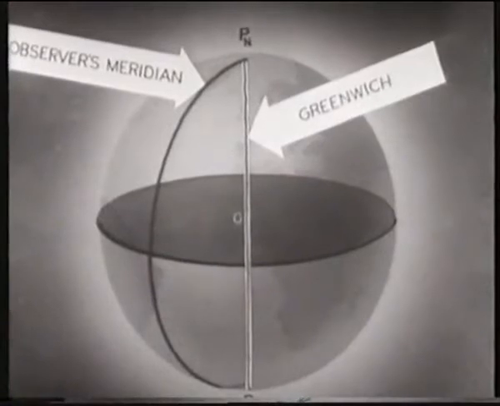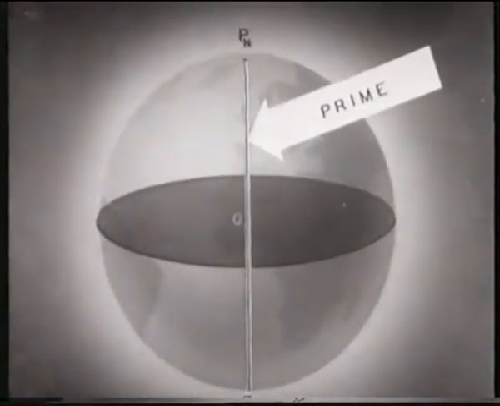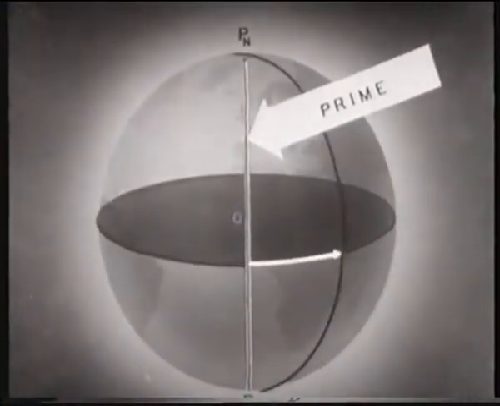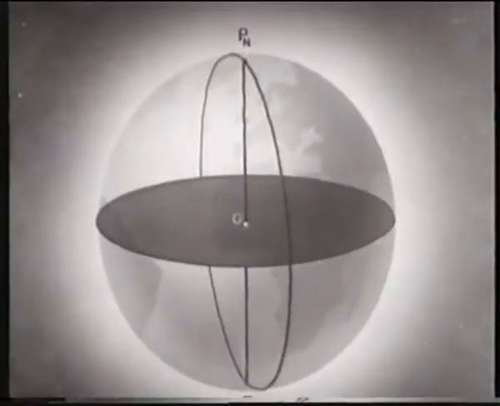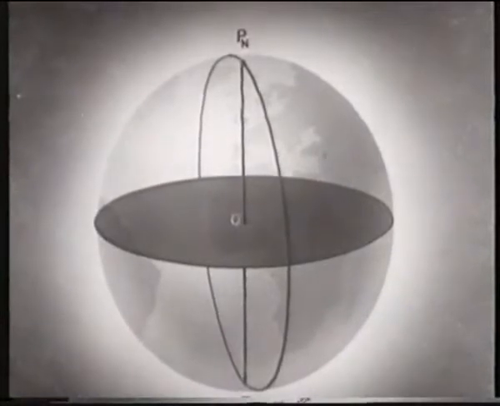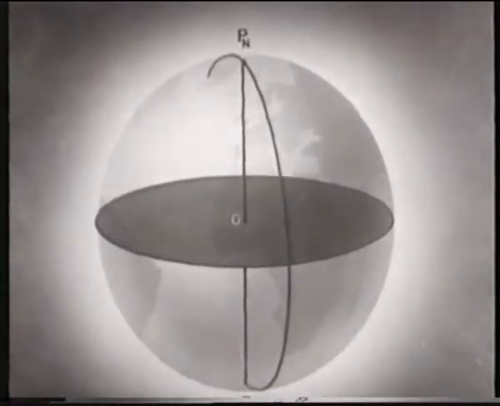Longitude is measured by the angle at the center of the Earth between the plane of the Greenwich meridian and the plane of the meridian of the observer. The longitude of a place is also the arc of the equator intercepted between the prime meridian and the meridian of the place. It is measured from the prime meridian toward the east or west through 180 degrees. It is important to note in measuring longitude that while meridians are great circles, only the half from the north to the south poles passing through the position is called the meridian of the observer.